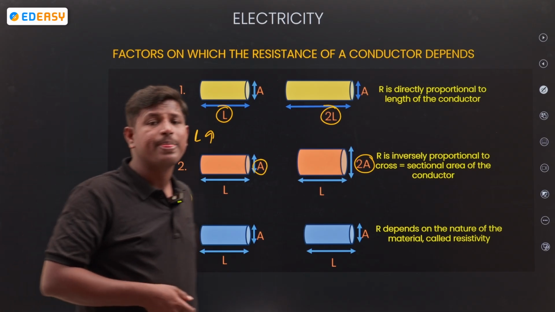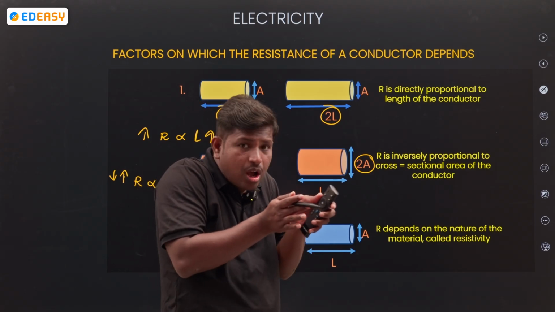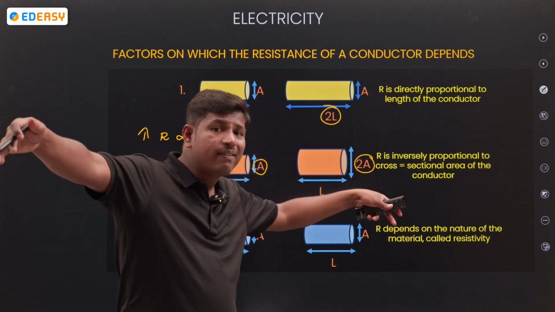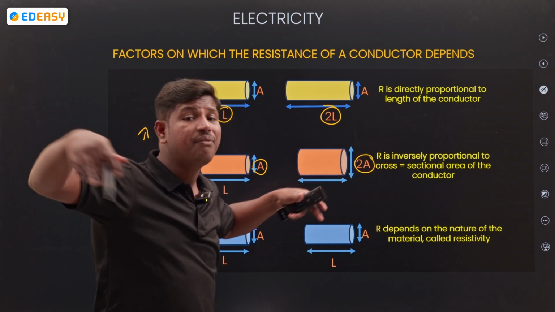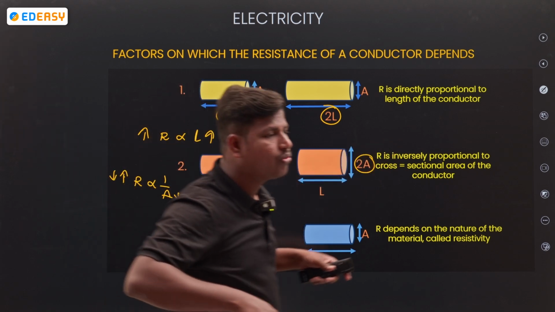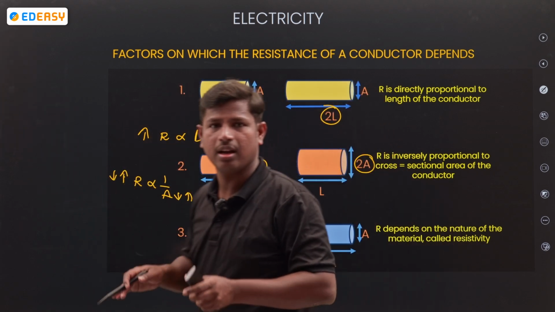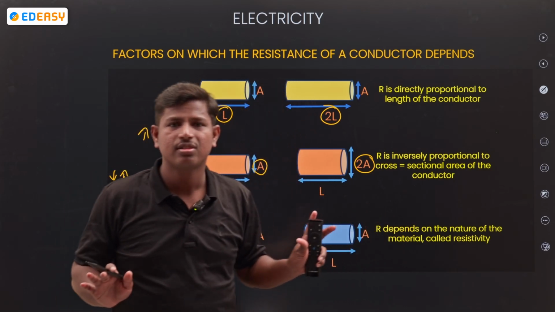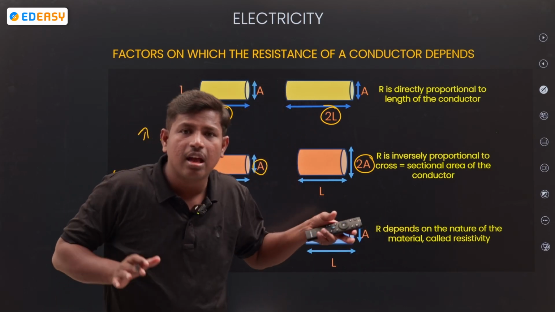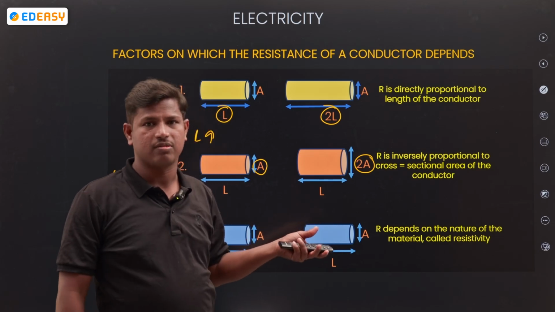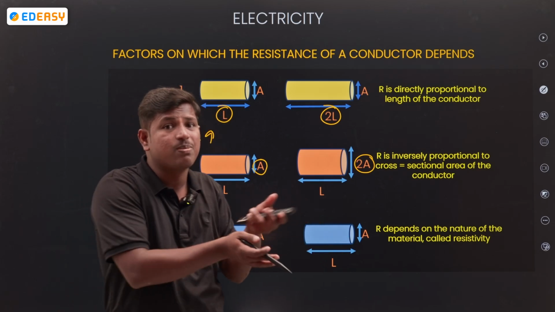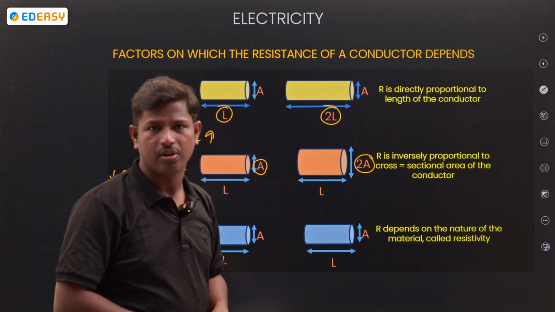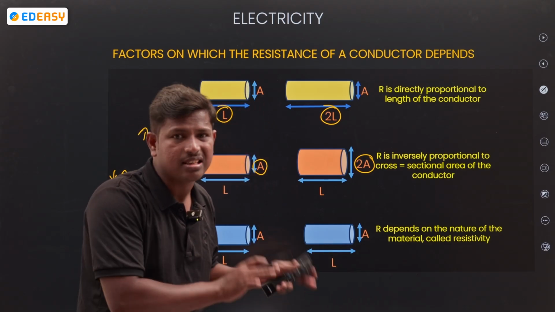Why? If you take a street road, the area is very small. If you take a highway, the area is more. That means if the area is more, we can move freely, right? If the area is less, there is no space. So if the area is less, resistance will be more, because collisions will take place. If the area is more, there are fewer collisions, which means resistance is less.